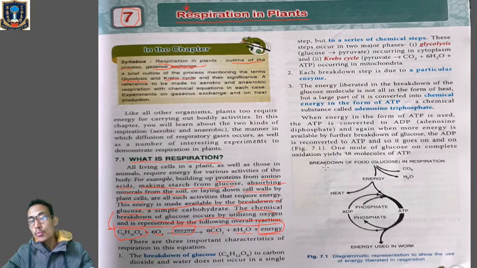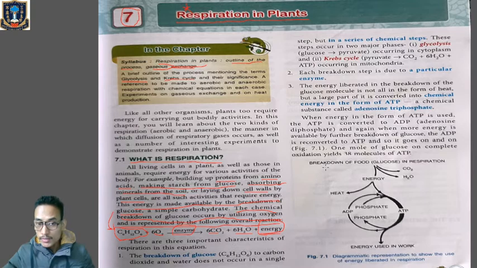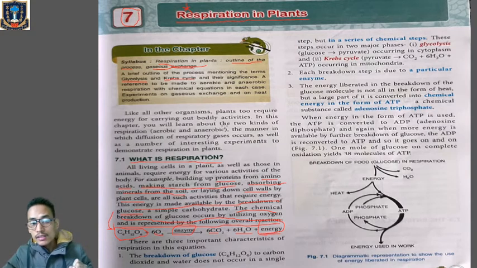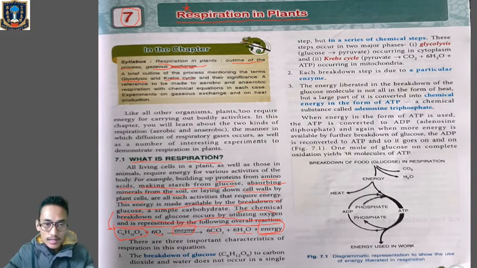We are able to show locomotion, right? And for that we require energy. That energy is provided by the process of respiration. We used to play, we used to run, right? We used to play in the school ground, football, cricket, and for all those things we require energy. And that energy is released by the process of respiration, where the food particles that we take will be broken down in the presence of oxygen and with the help of enzymes to release carbon dioxide, water, and energy. Hope it's clear for you.